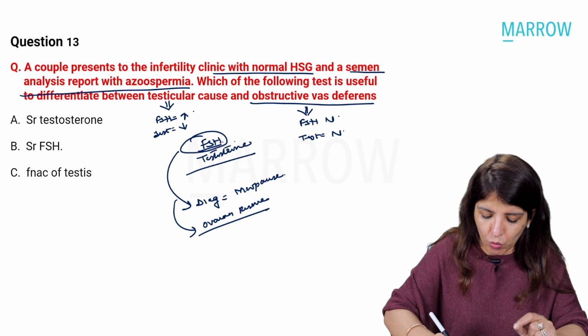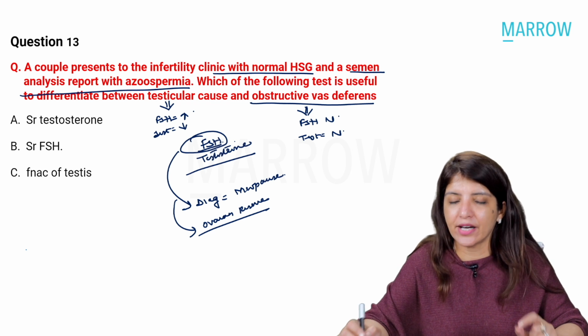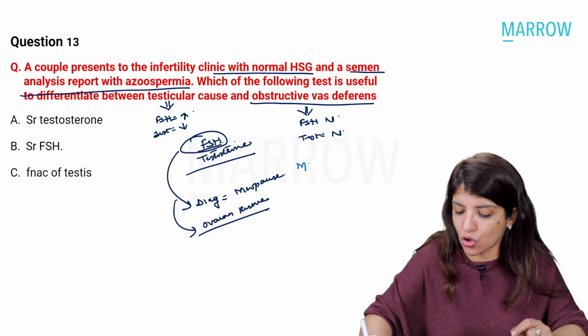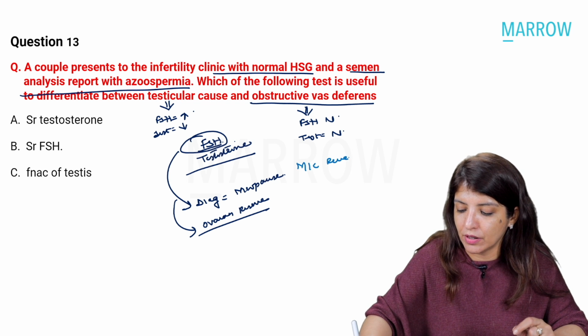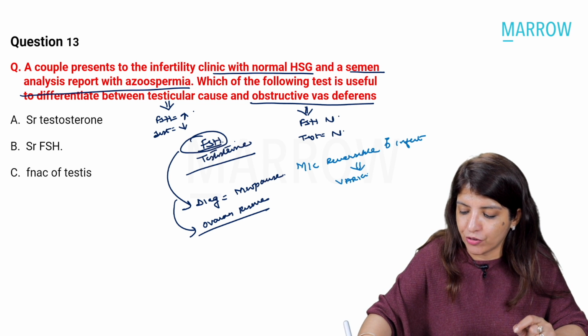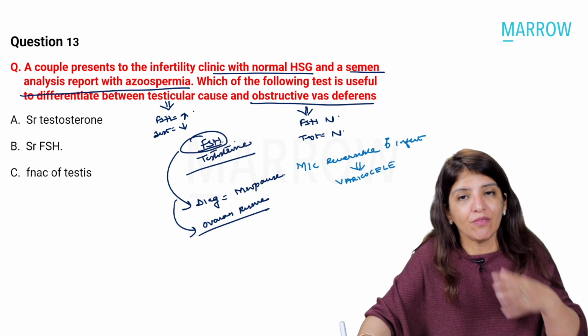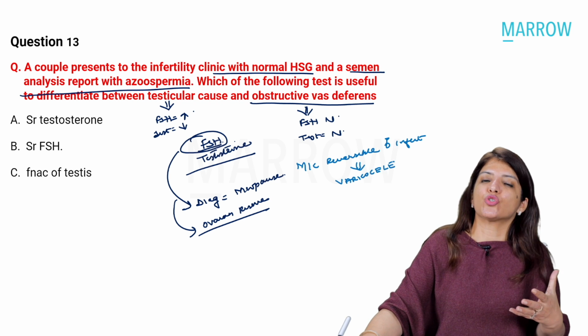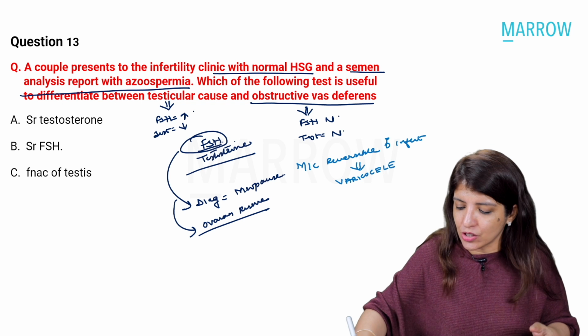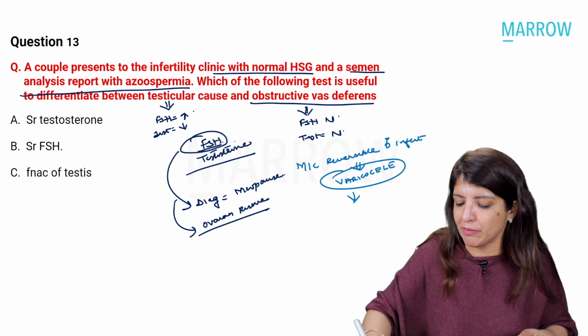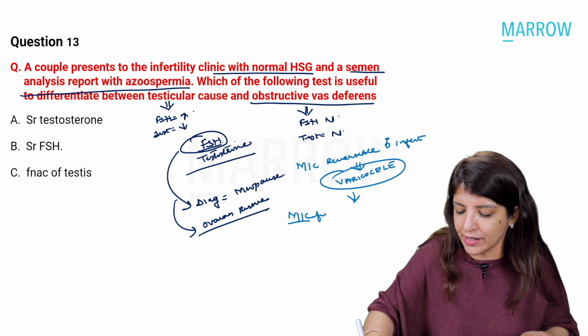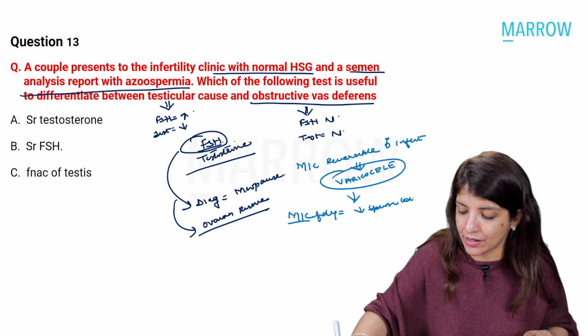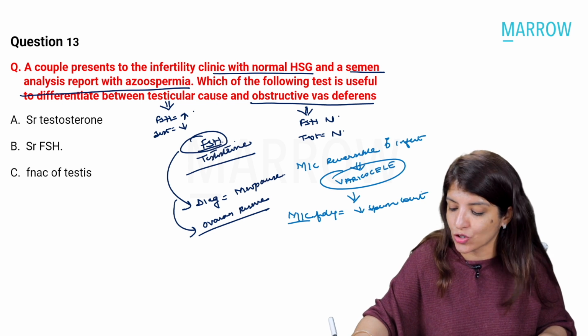Right? Now, one very important thing which you have to understand: if they ask you what is the most common cause of reversible male infertility, it is varicocele. In varicocele, the temperature of the scrotum gets increased, and that is why on semen analysis the most common finding is a decreased sperm count, and that is one of the previous INI-SET questions.